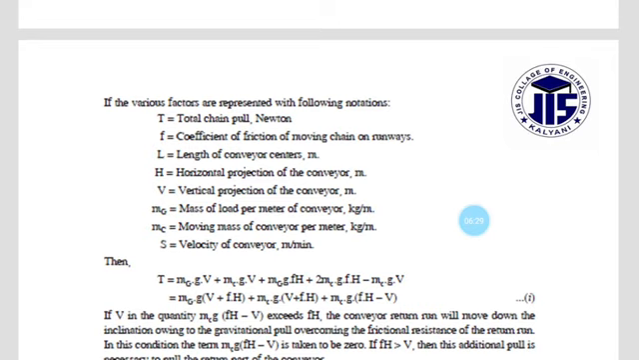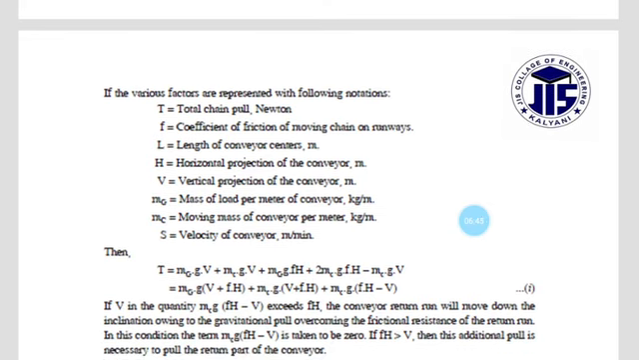H is the horizontal projection of the conveyor. V is the vertical projection of the conveyor. All of these are in meters. The length is in meters, and the horizontal projection of the conveyor is also a distance in meters.